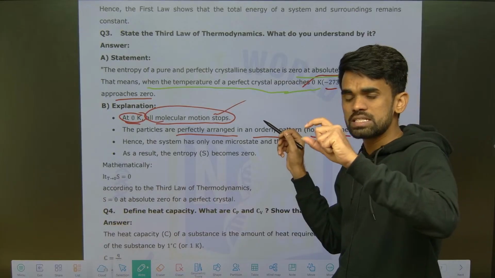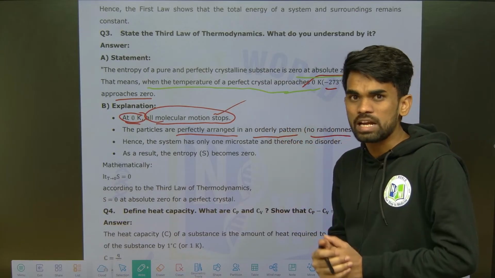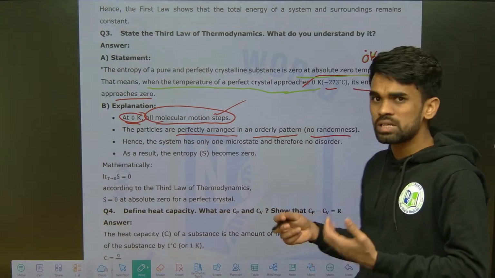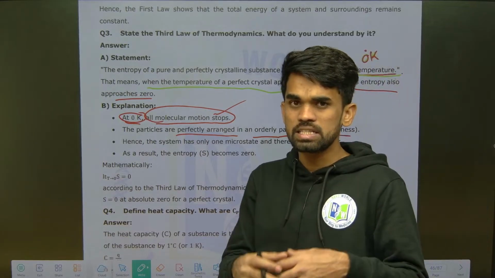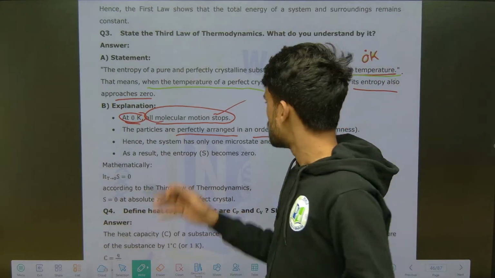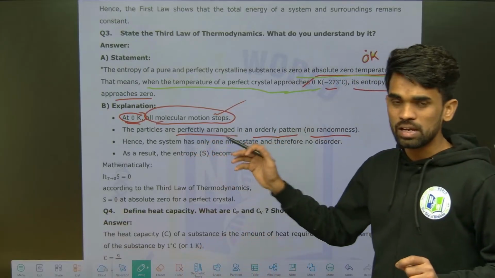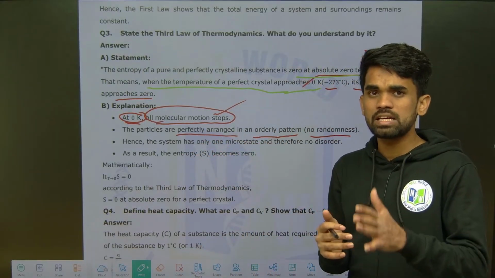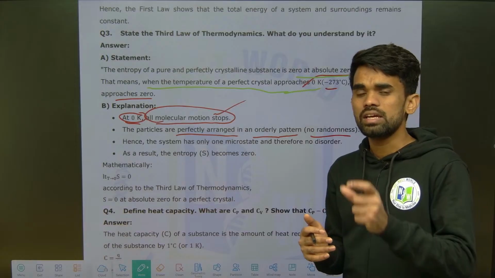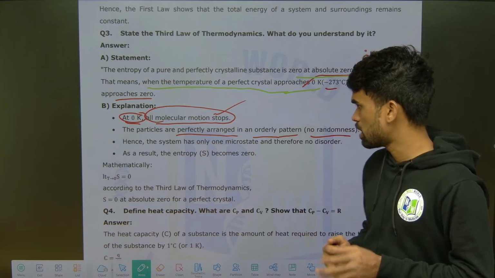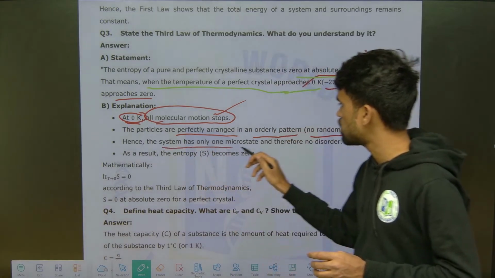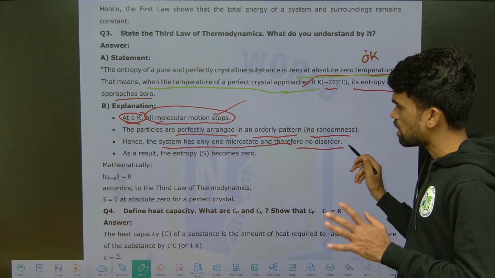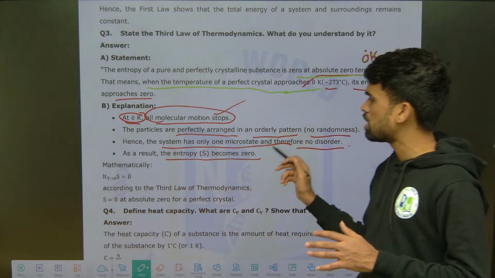If everything is orderly arranged, then there is no randomness. So randomness is 0, meaning the measure of disorderliness, that is entropy, is also 0. For a perfectly crystalline pure substance at 0 Kelvin, the entropy will be 0. Remember this. Hence the system has only one microstate, therefore no disorderliness. As a result, the entropy becomes 0.